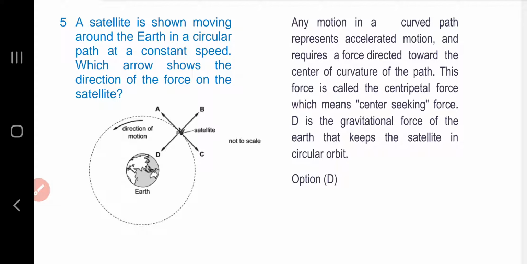Question number 5. A satellite is shown moving around the Earth in a circular path at a constant speed. Which arrow shows the direction of the force on the satellite? Any motion in a curved path represents accelerated motion, and the accelerated motion requires a force directed towards the center of the curvature of the path. This force is called the centripetal force, which means center seeking force. D is the gravitational force of the Earth that keeps the satellite in circular orbit. Option D is the answer.